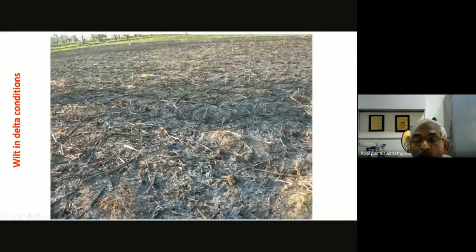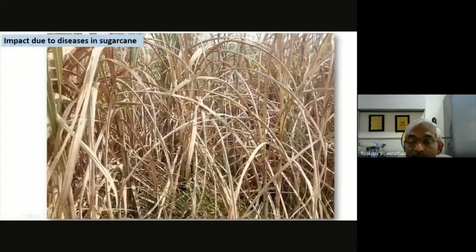These are scenarios you don't miss when you go through sugarcane fields. In many places I have seen so many canes left after harvest, so much dead cane in the field. Mostly the dead canes left in the field are wilt-affected canes, or in some cases pineapple disease-affected canes. We invariably see this in the delta and subtropical regions. And again the data provided by Anakapalli Center recorded very severe incidence of wilt in some of the varieties in Andhra.